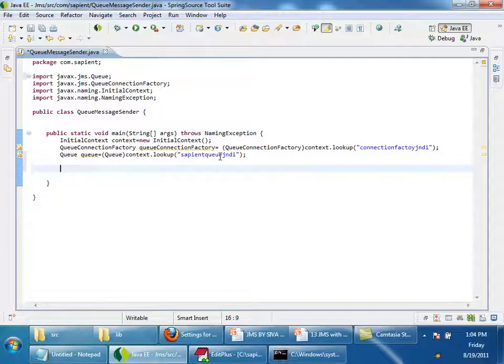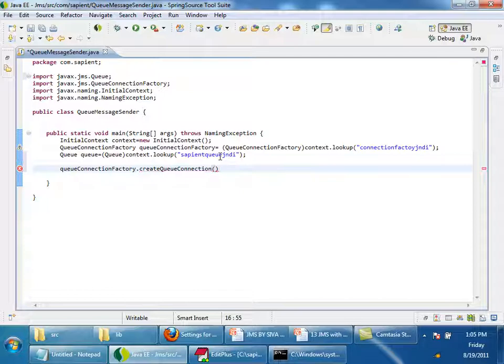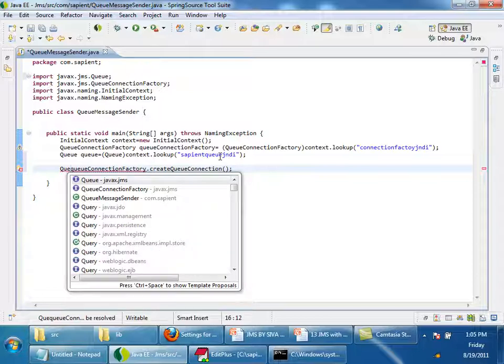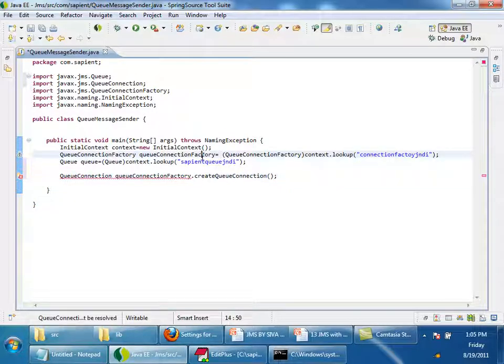Okay, then you can get a connection from the QueueConnectionFactory. createConnection will give you the connection. createQueueConnection will give you the QueueConnection object. Throwing some exception.